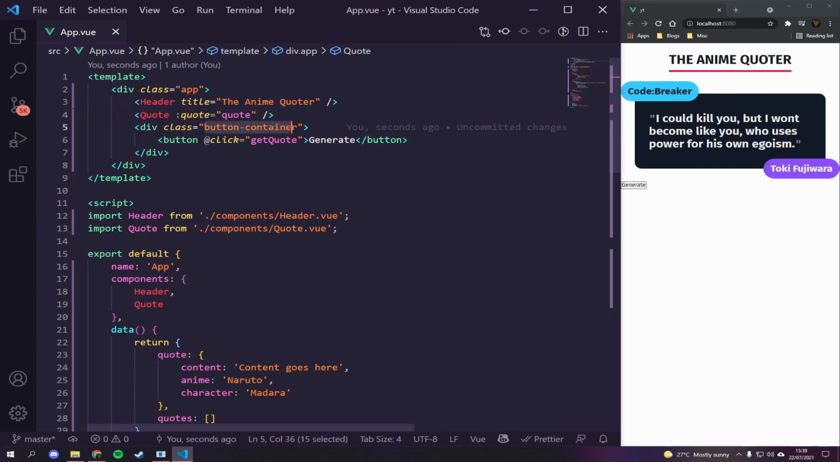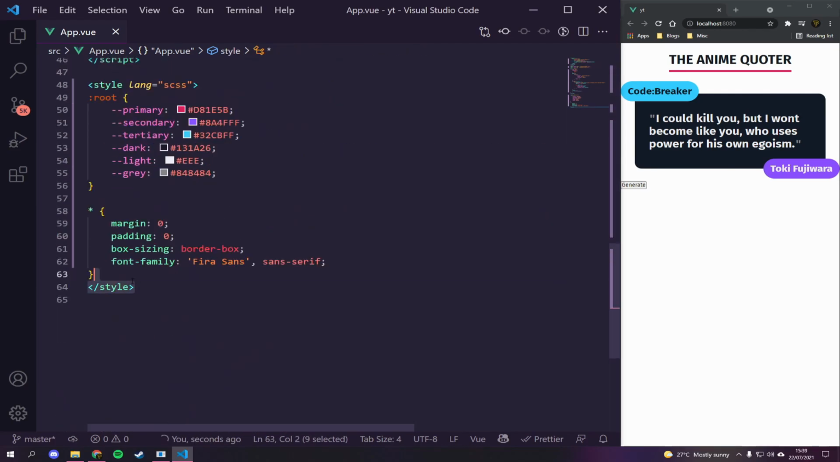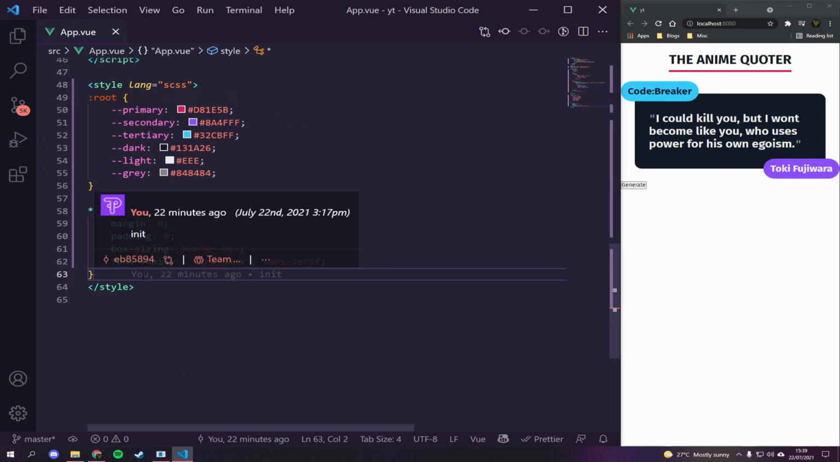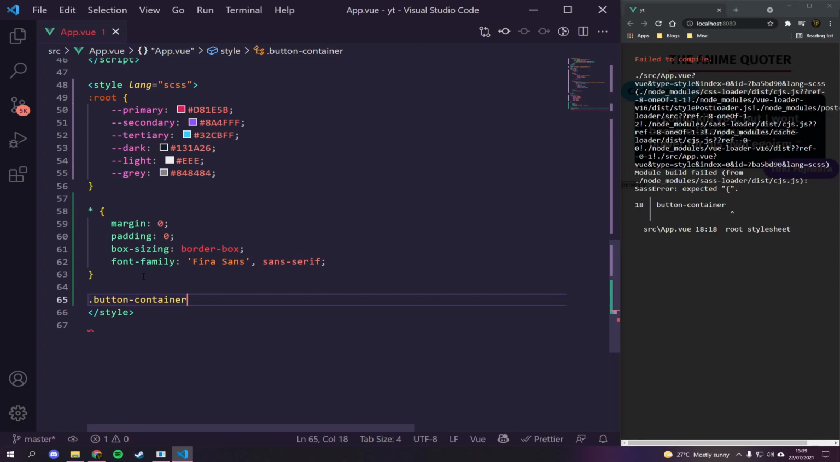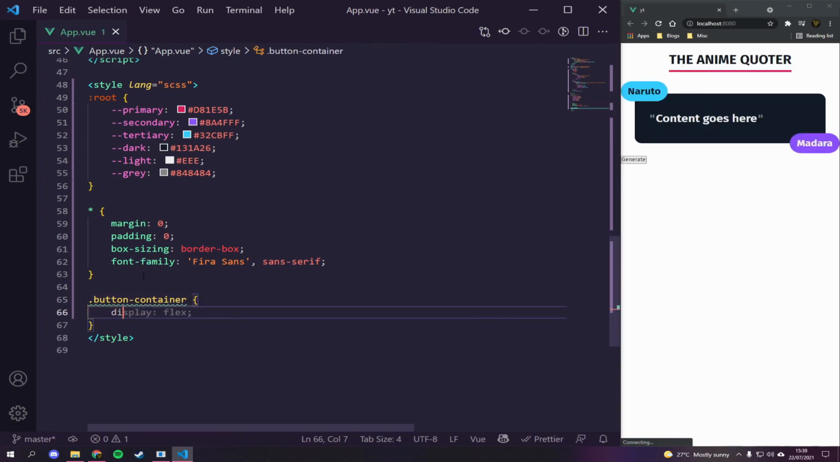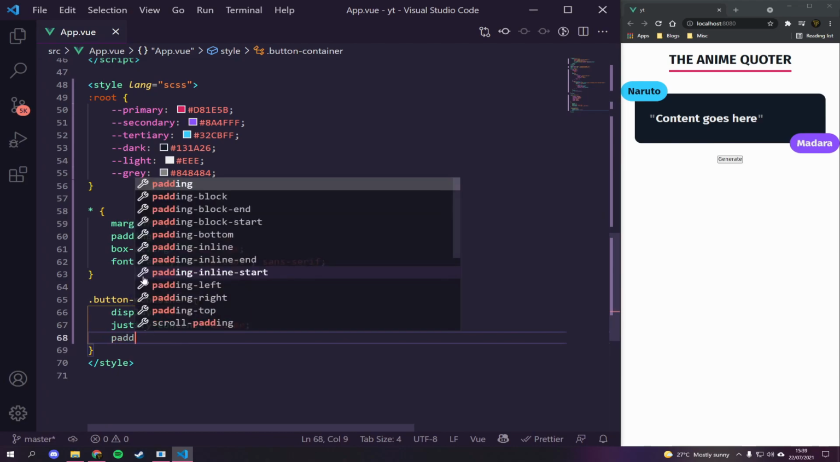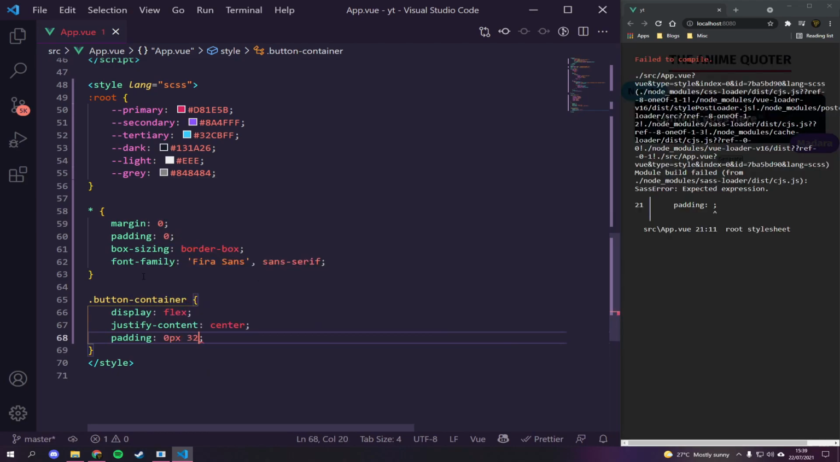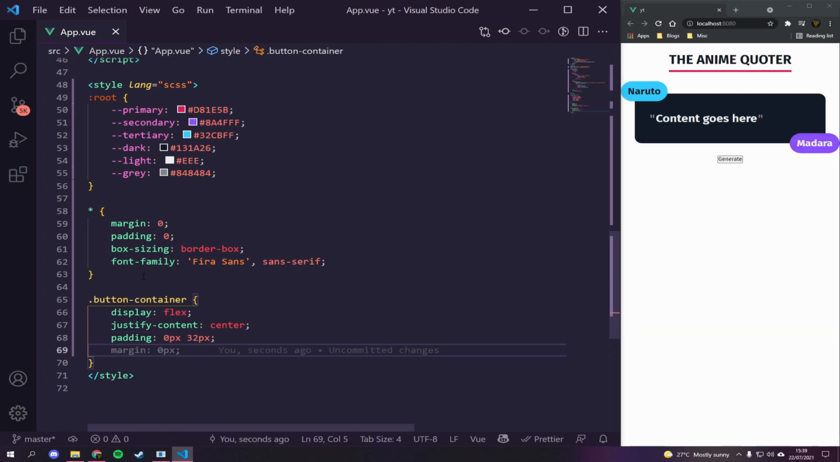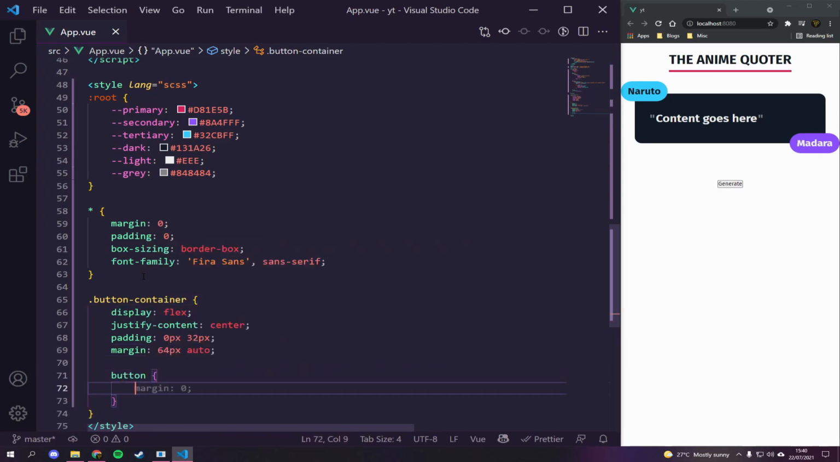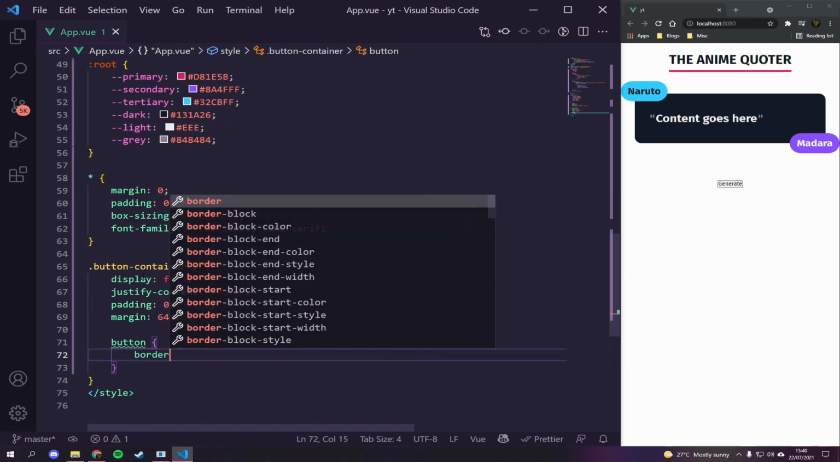Let's go style up this button container. So let me just copy this, scroll down to our CSS. And basically under here, we're just going to say .button-container. Oh, sorry, I forgot the dot. And we're just going to say display flex, justify-content center. And then padding is going to be about 0 pixels, 32 pixels, to bring everything in. And then we're going to have a margin of 64 pixels auto to bring it center, although it's already going to be center.